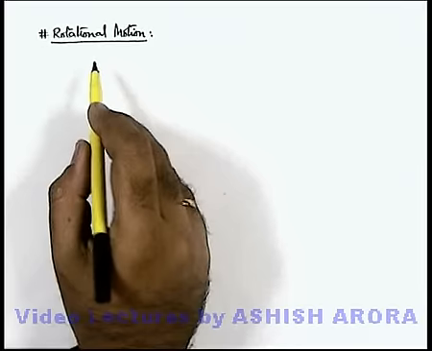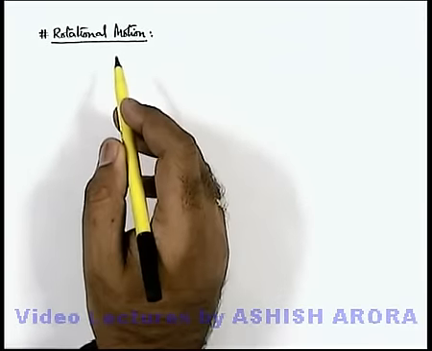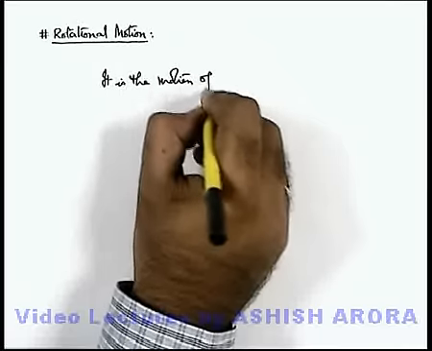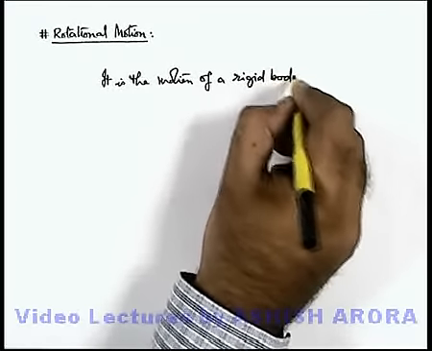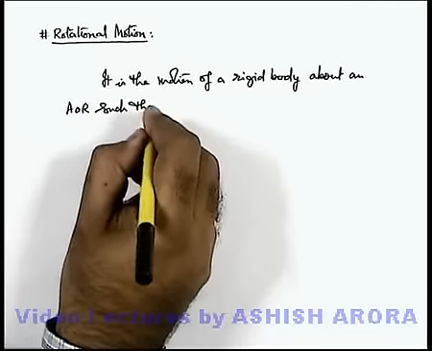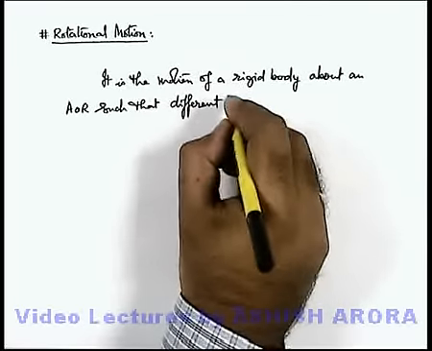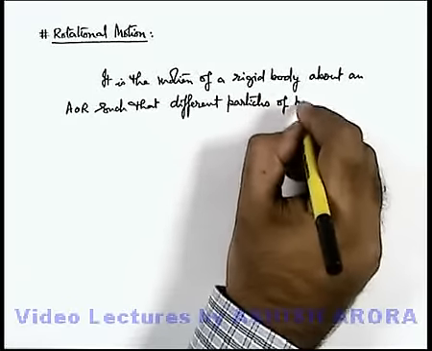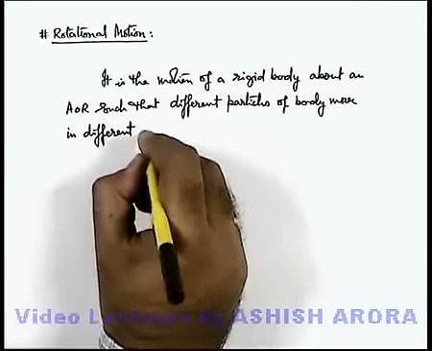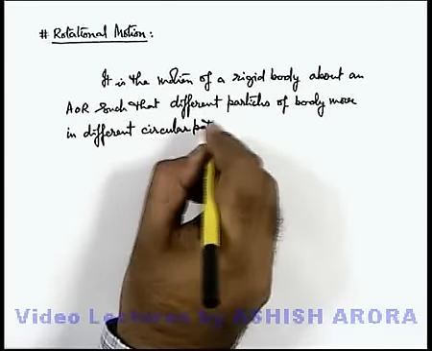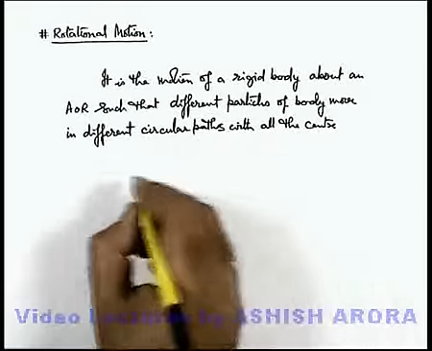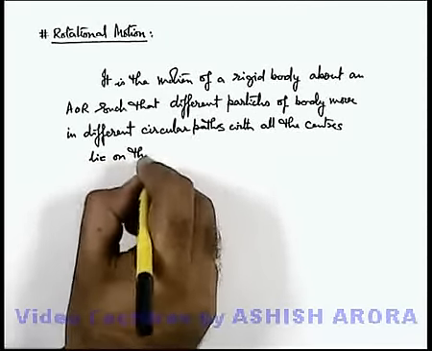Let us start with the understanding of rotational motion. When we just talk about rotational motion, we can say it is the motion of a rigid body about an axis of rotation such that different particles of the body move in different circular paths with all the centers lying on the axis of rotation.